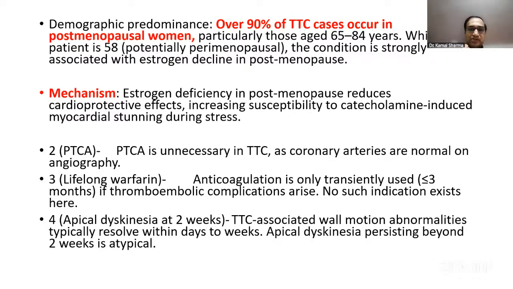So no such indication is mentioned here, and that's why instead of anticoagulation, the right option still would be a postmenopausal female, because the preponderance is almost 10 to 1 for females to males, and again postmenopausal to otherwise is also going to be high. It's also that the wall motion abnormality resolves pretty quickly within days to weeks. Apical dyskinesia persisting beyond 2 weeks is also very uncommon. So that way, the option would be postmenopausal women for this question.